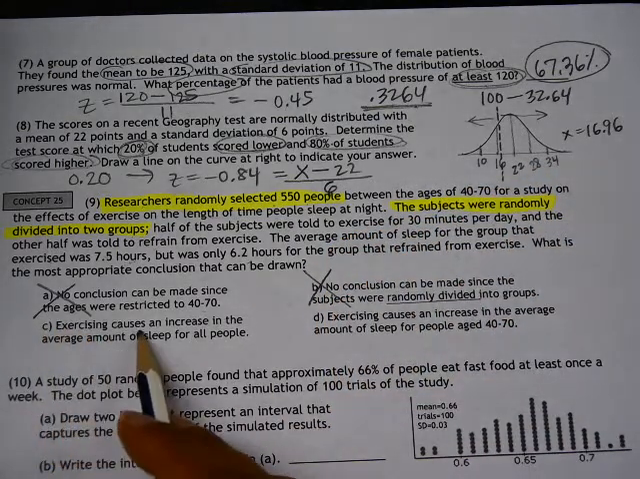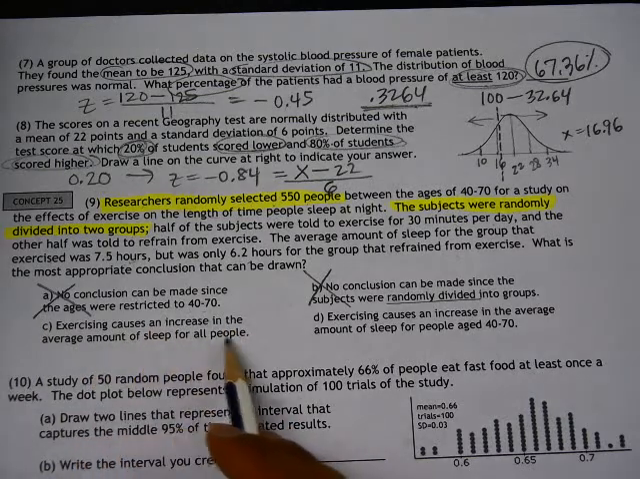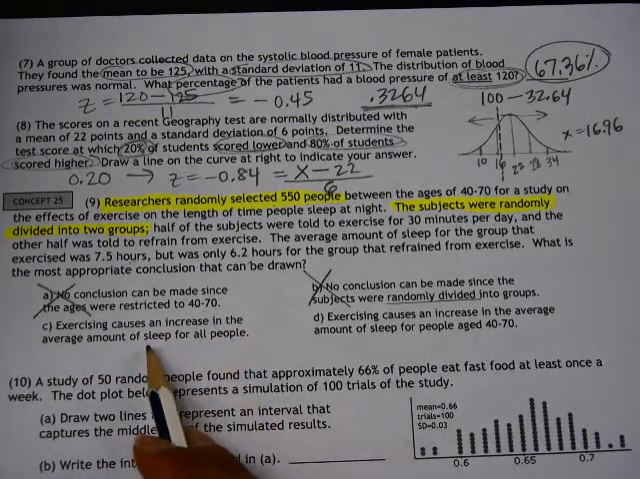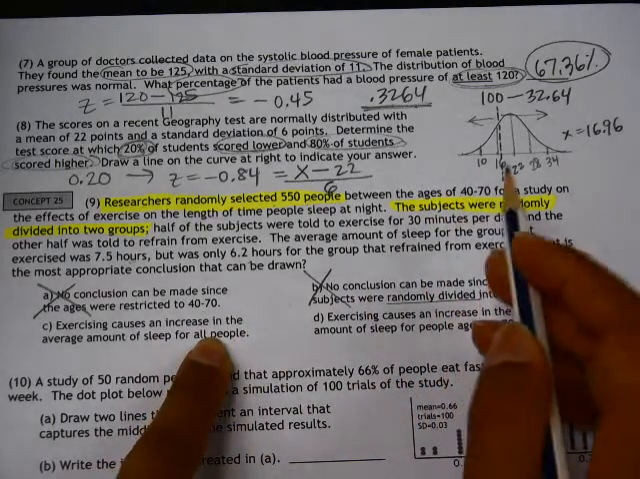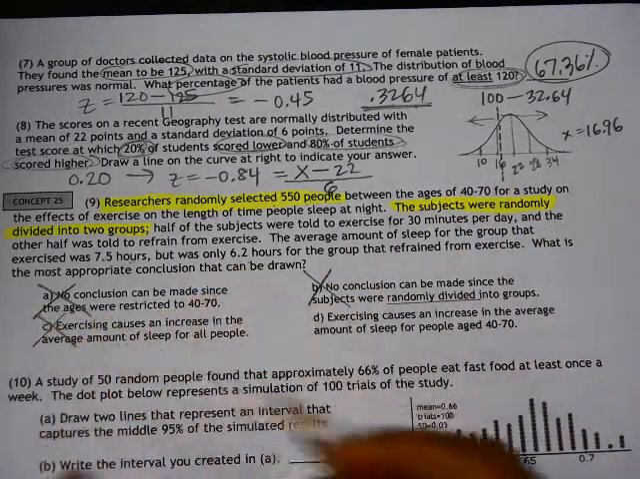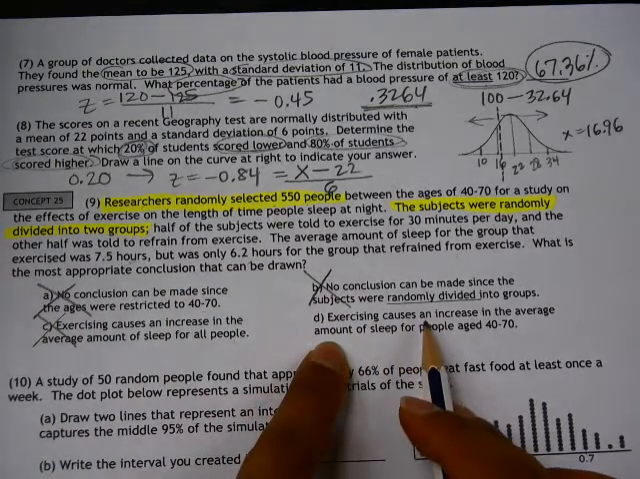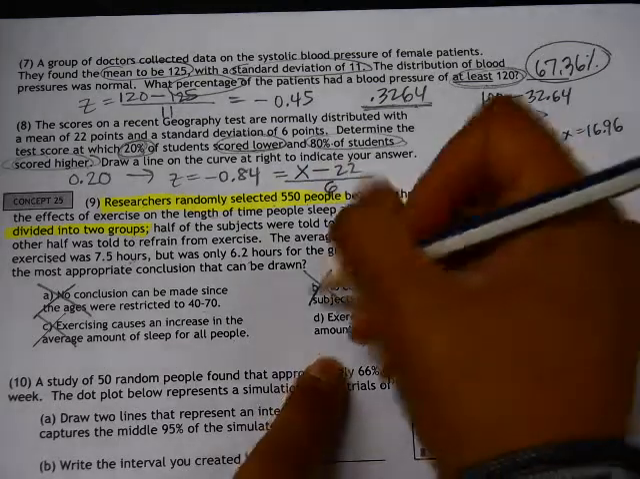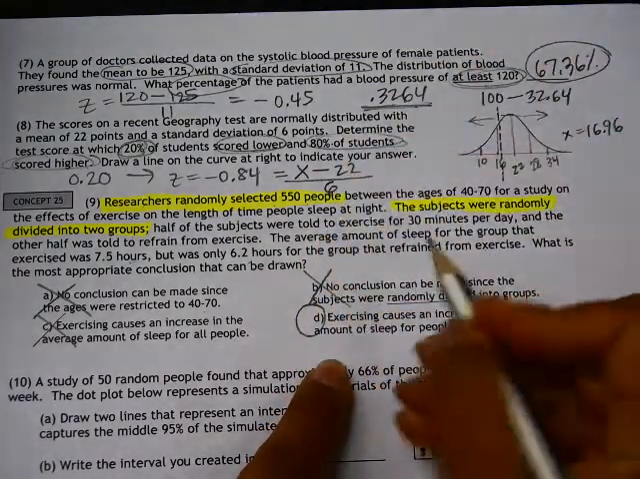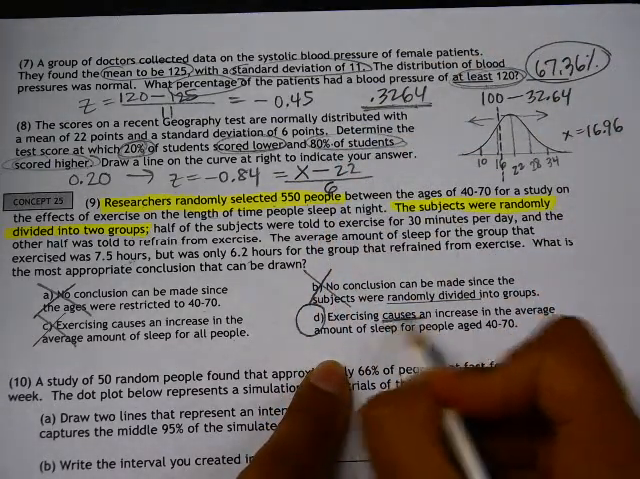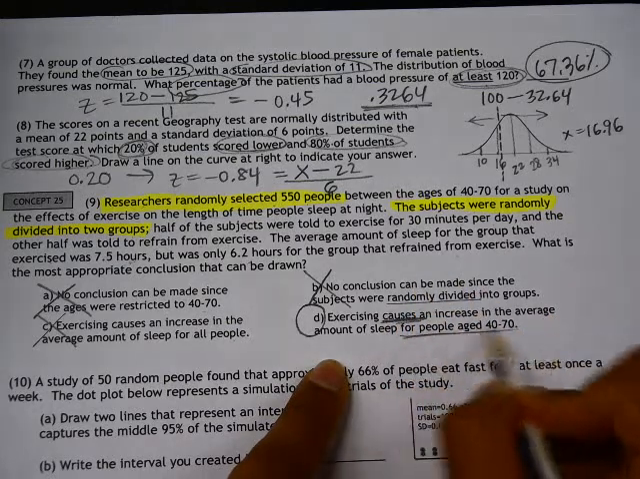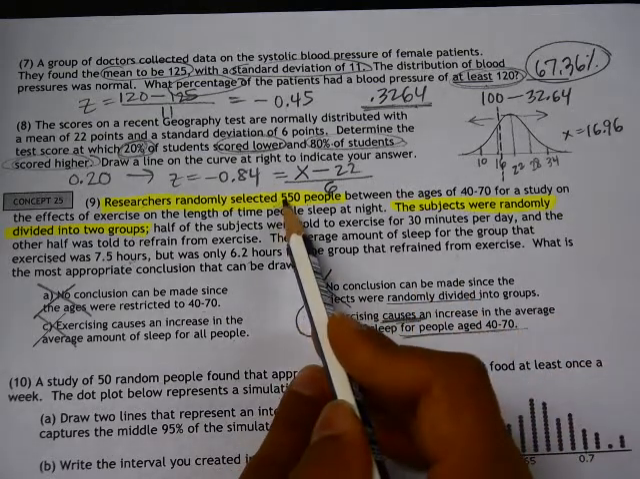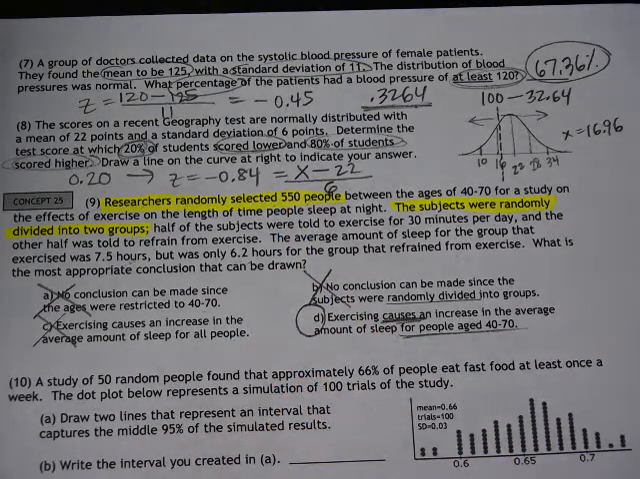C, exercising causes an increase in the average amount of sleep for all people. That is not true because this was only people between ages 40 through 70. And here, D, exercising causes an increase in the average amount of sleep for people aged 40 to 70. That is true. It is true because there is a cause and effect relationship, and we can say all people from 40 to 70 because they randomly selected people from the population.